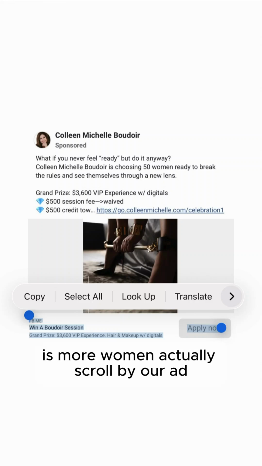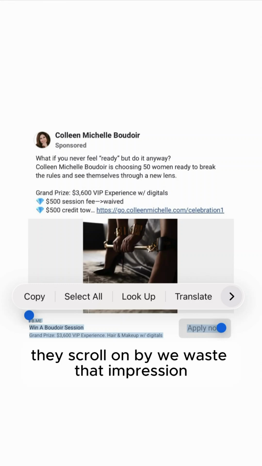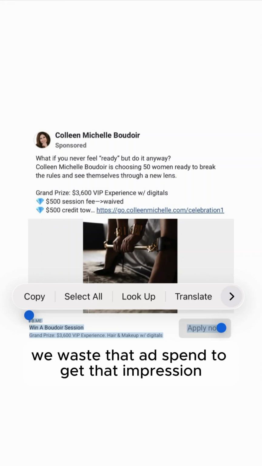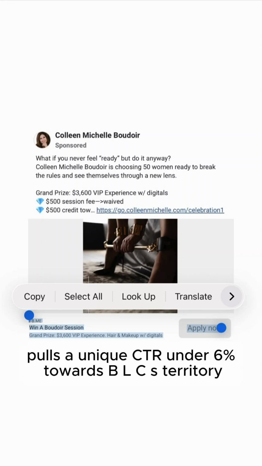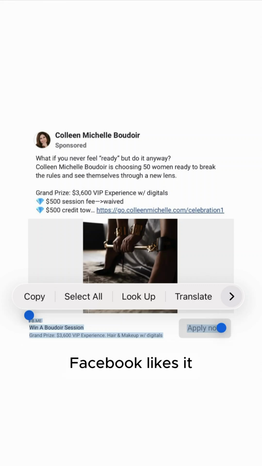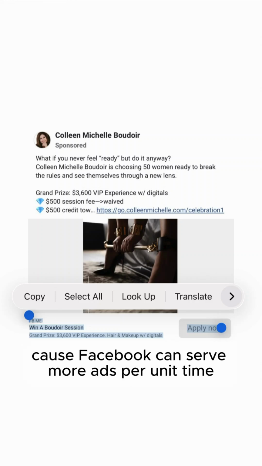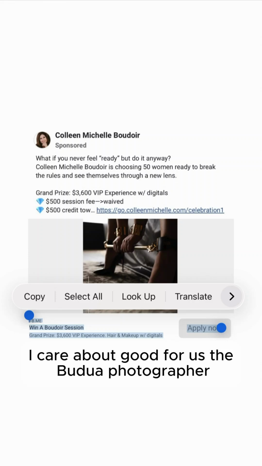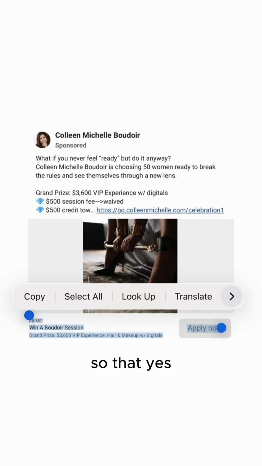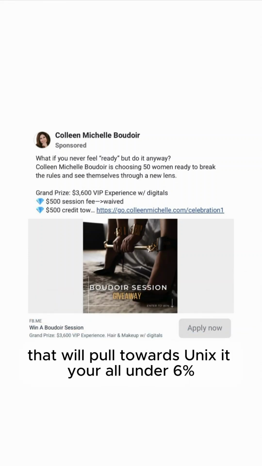The consequence of this, though, is more women actually scroll by our ad when we do this. They don't click on it, they scroll on by, we waste that impression, we waste that ad spend to get that impression, and our ad does not go into their brain. It pulls our unique CTR all under 6% towards BLCS territory. Facebook likes it because Facebook can serve more ads per unit time, but that's good for Facebook. I care about what's good for us, the Boudoir photographer. So that will pull towards unique CTR all under 6%.